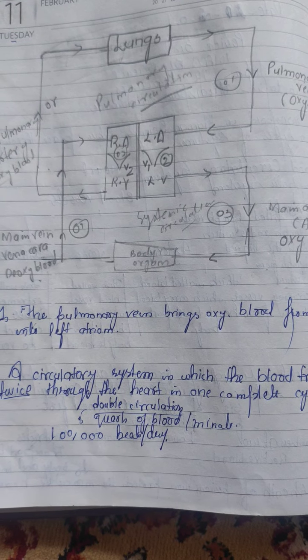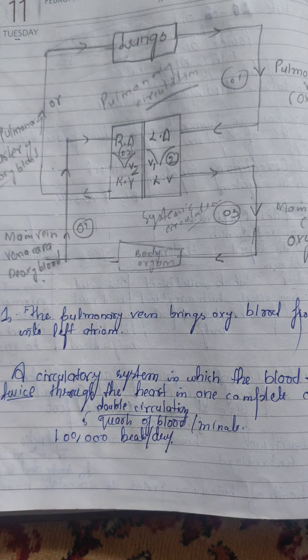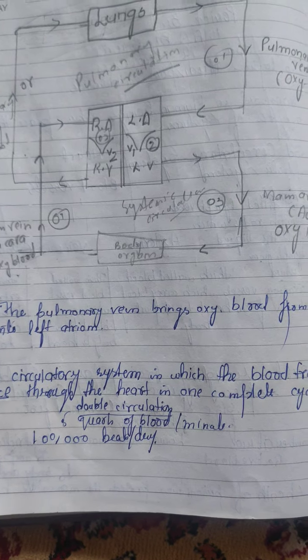The blood circulatory system in human beings is double circulation, because blood travels through the heart twice in one complete cycle.